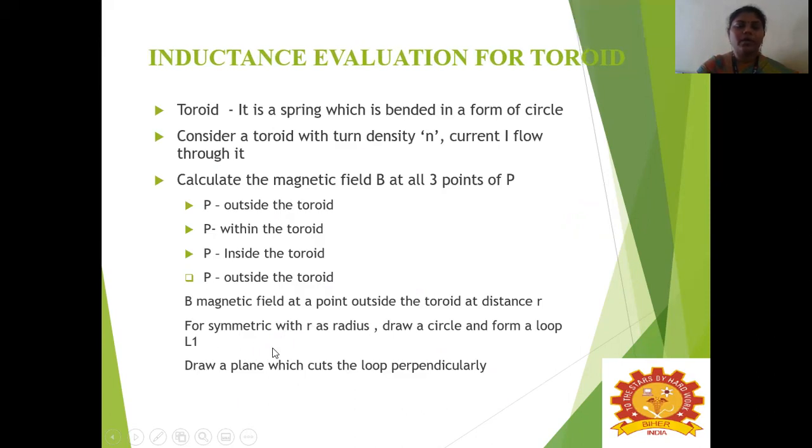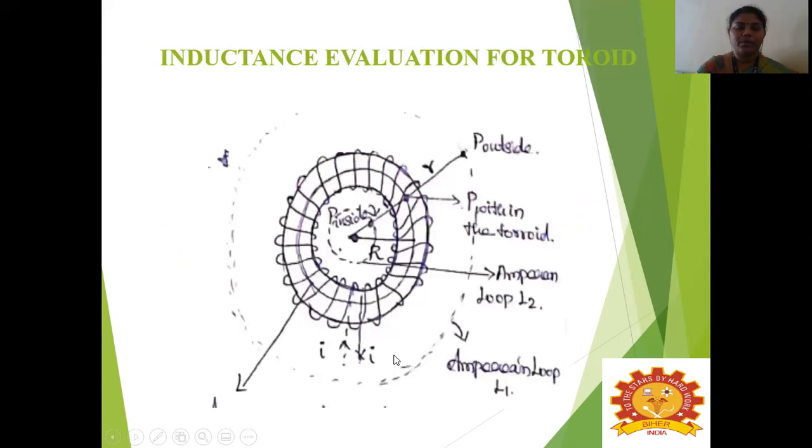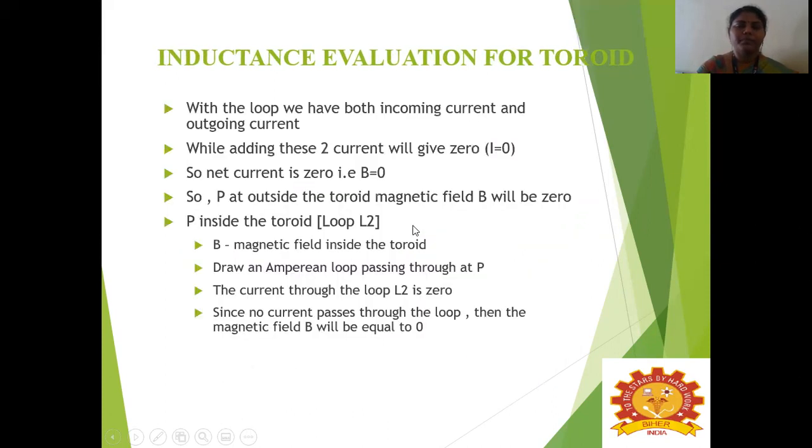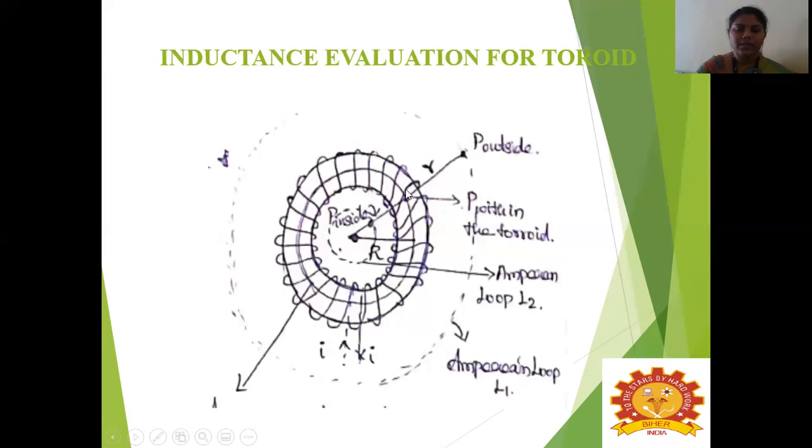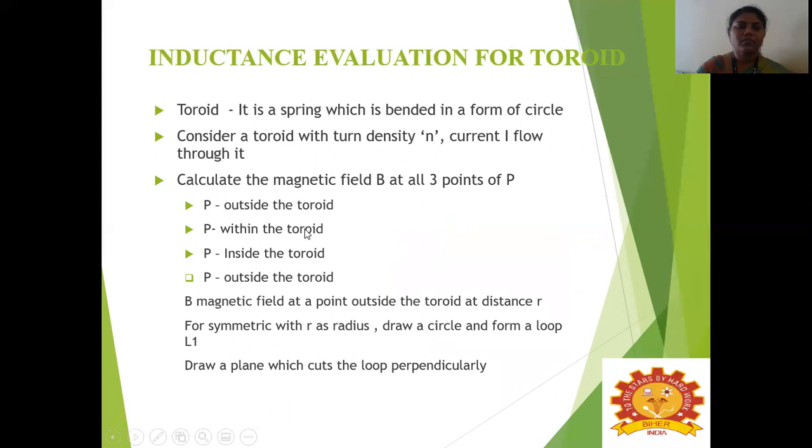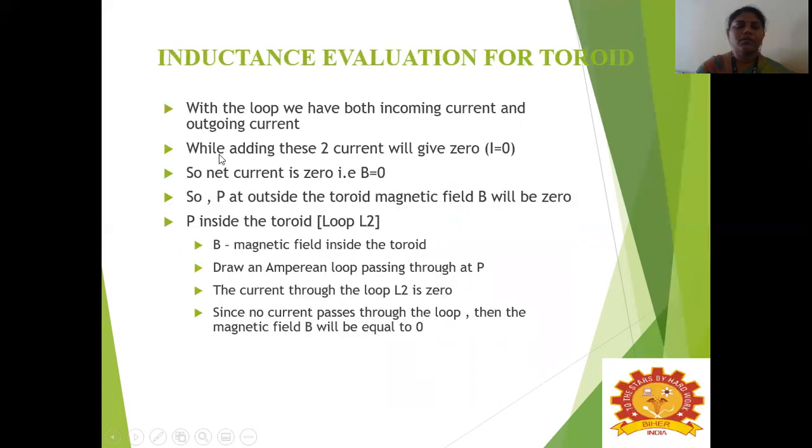Now we have to draw a plane which cuts the loop perpendicularly. With the loop we have both incoming current and outgoing current. So see here there is an incoming current and there is an outgoing current. While adding these two currents, it will give 0. That is, incoming current minus outgoing current will give I equal to 0. So the net current will be 0.